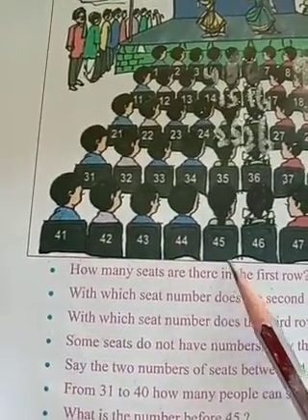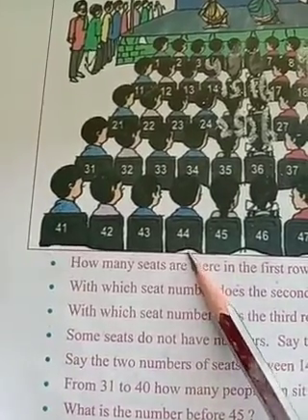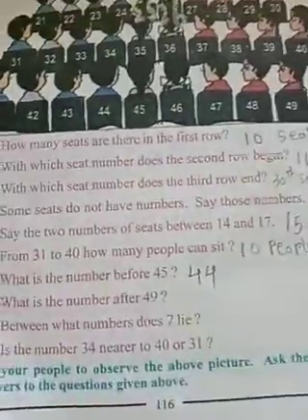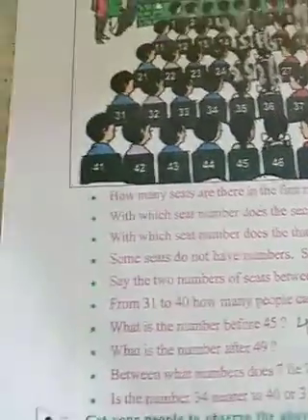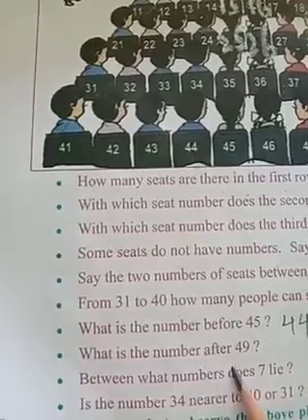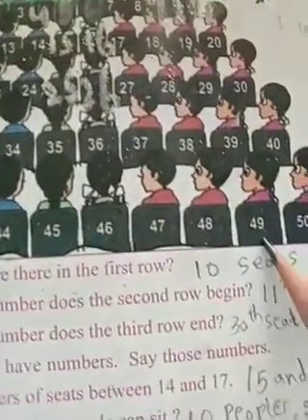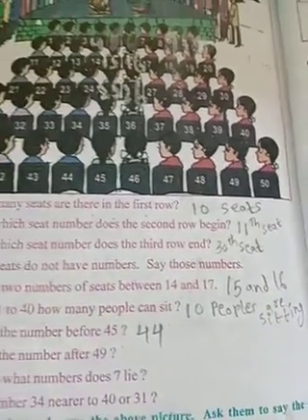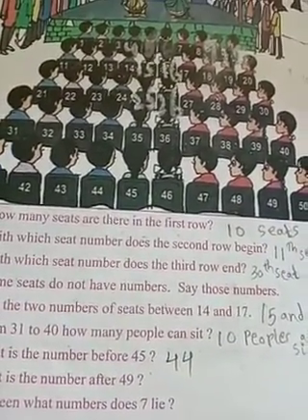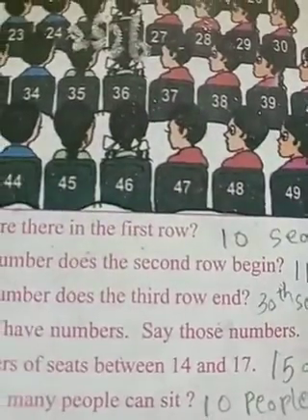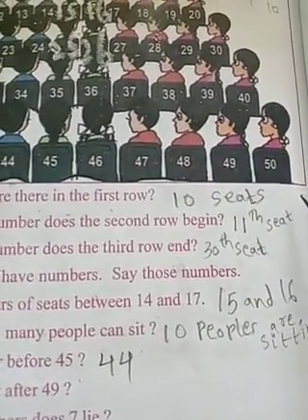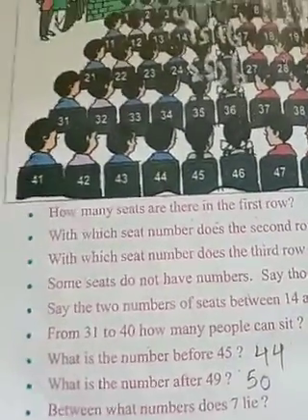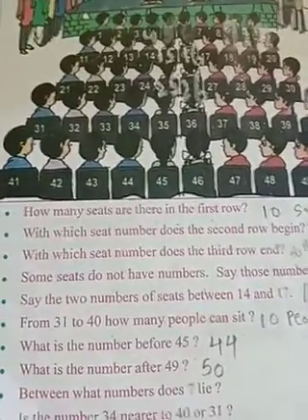So the number before 45 is 44. Now what is the number after 49? Which number is the last number after 49? After 49 is 50.